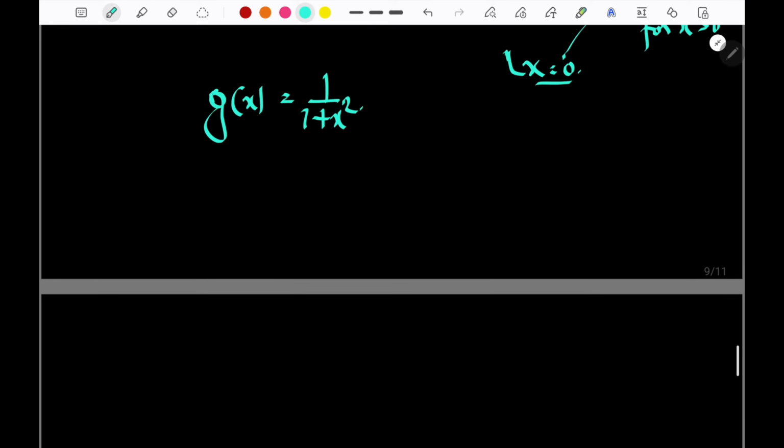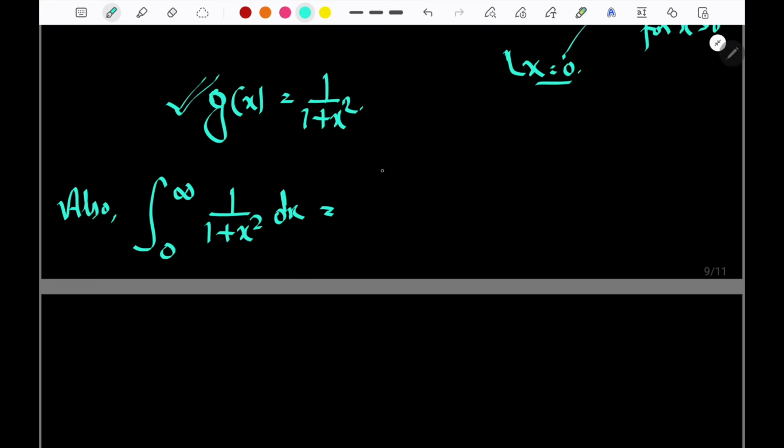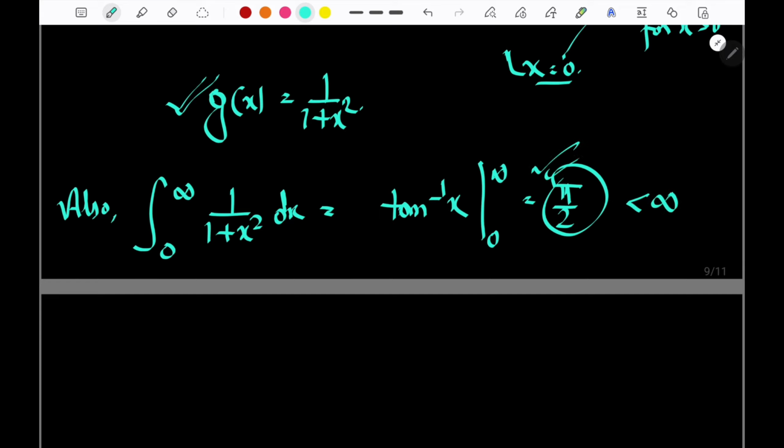Now what is the integral? We have to check whether it is finite or not. Now the integral from 0 to infinity of 1 by 1 plus x square dx, we know this is equal to tan inverse x, and tan inverse x from 0 to infinity will be equal to pi by 2, which is less than infinity. So this is integrable.